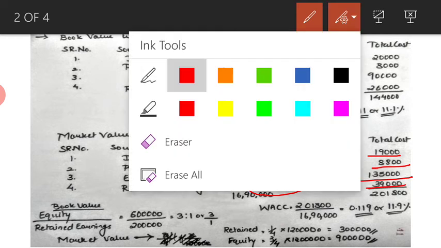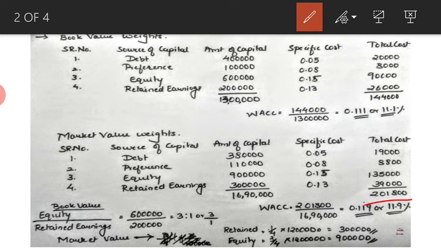Once we calculate the total cost, take the summation of the total cost and the summation of the amount of capital. So it is 2,01,800 and 16,90,000. So 2,01,800 divided by 16,90,000 gives you 0.119 or 11.9%. So your weighted average cost of capital as per the market value weights is 11.9%.